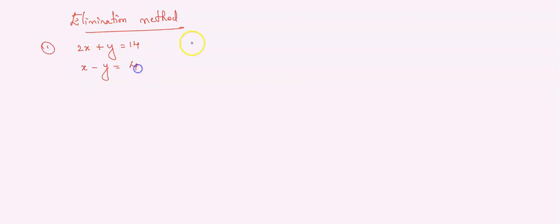Okay. And the next very important topic in this chapter of pair of linear equations is a method called the elimination method. We have to solve the pair of linear equations by using the elimination method. So this question you can expect for around 2 marks. The questions can be asked in this form. Please make a note. First question: 2x plus y is equal to 14, x minus y is equal to 4.